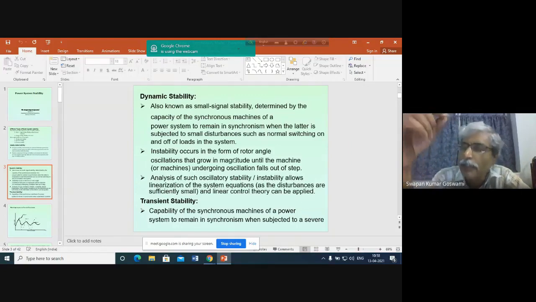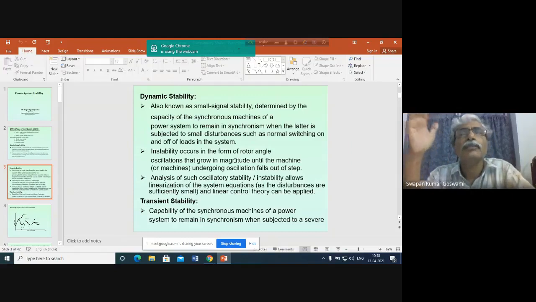At the same time, there is another thing, that is maintaining of system voltage. Already I have mentioned that in any power system, generators are always operated at constant terminal voltage. When the load varies, generators maintain their constant terminal voltage. But how can the generators maintain their constant terminal voltage?